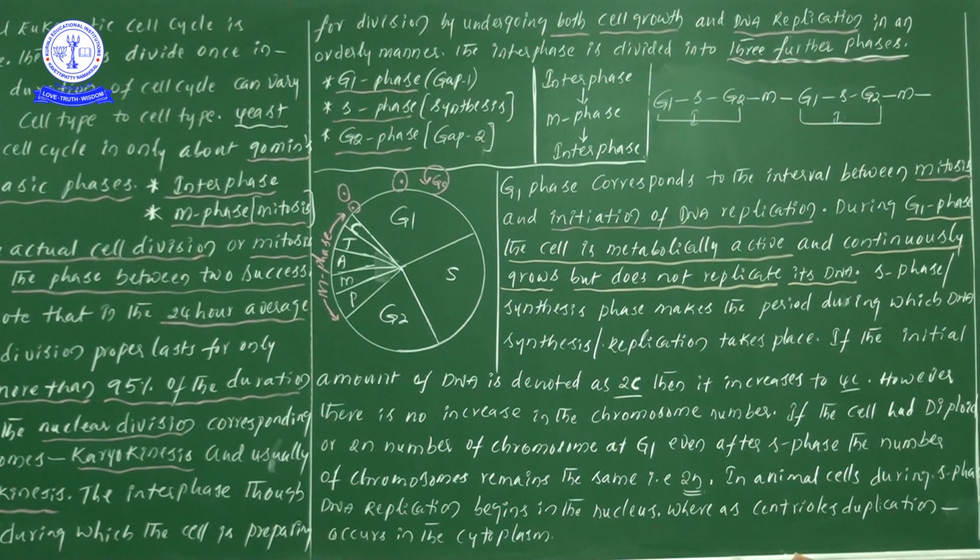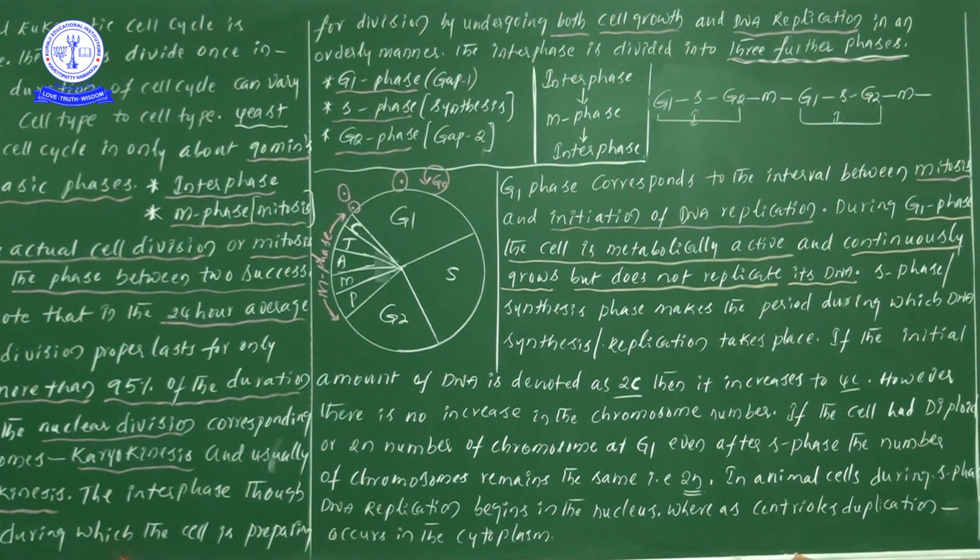One more time, listen carefully. Interphase is the resting phase. We call it so because the cells are not going to be divided. But the metabolic activities and processes required for the cell cycle and cell division all take place in interphase.